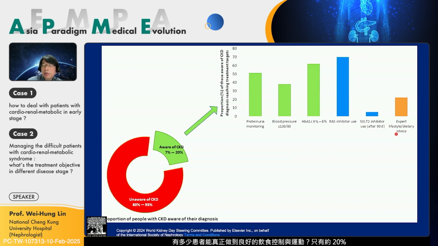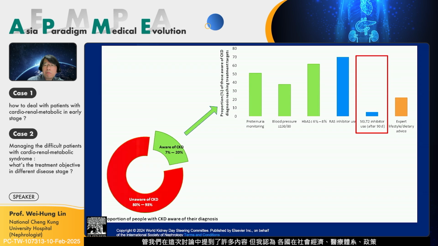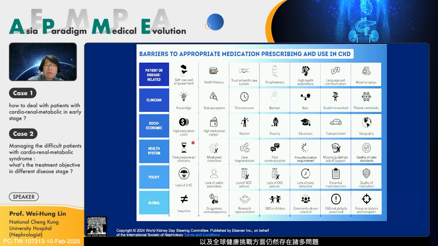And how many patients can do very good diet control and exercise? About 20%. So even though we discuss so much, I think many countries have many problems and issues, even socio-economic, health system, and policy, and global problems that stop many patients from using or even knowing the novelty and the evidence base of SGLT2. Of course, I believe in Singapore and in Taiwan, we do much better than the global average. But globally, how can we do our best to help other countries or other patients? I think it is a very important issue.